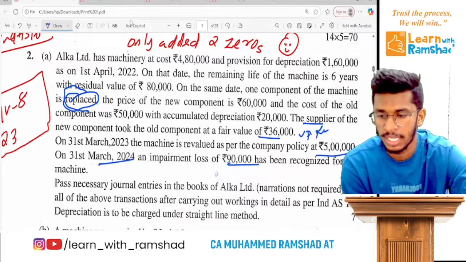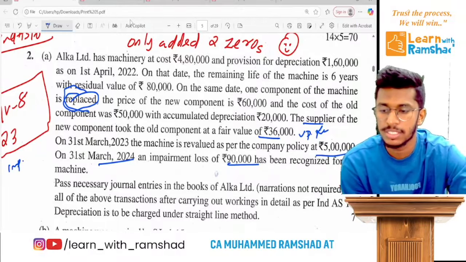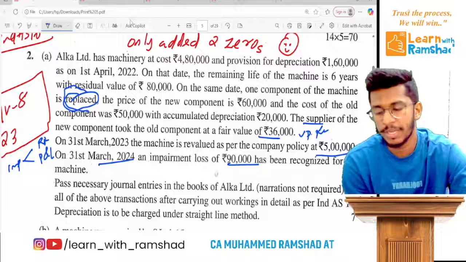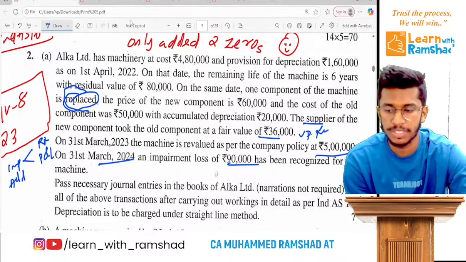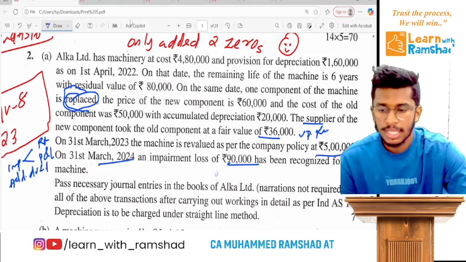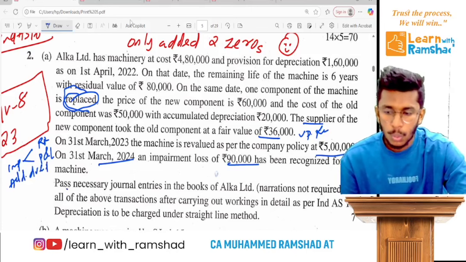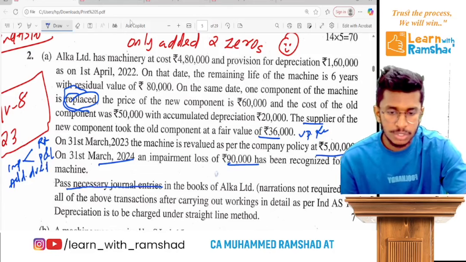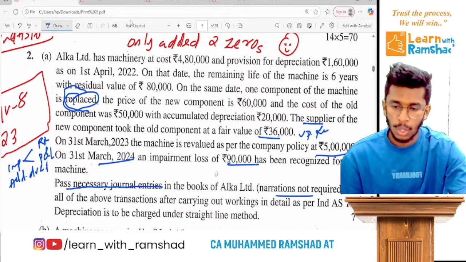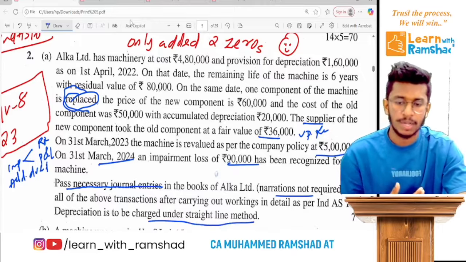Number one is impairment loss, where some amount goes to revaluation reserve and some amount goes to P&L, and there is a special point related to additional depreciation due to upward revaluation in the previous year. They ask to show the journal entries. You don't require to write the narration. Depreciation is calculated using SLM.